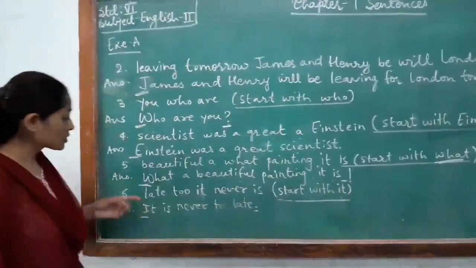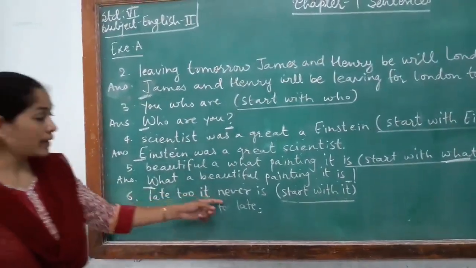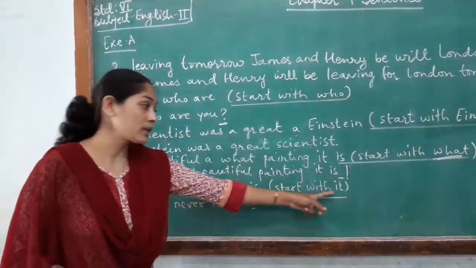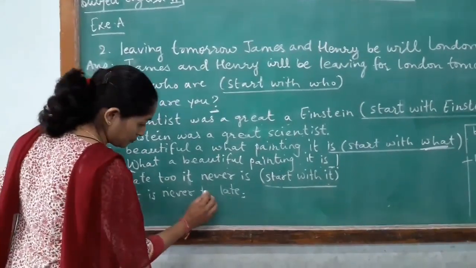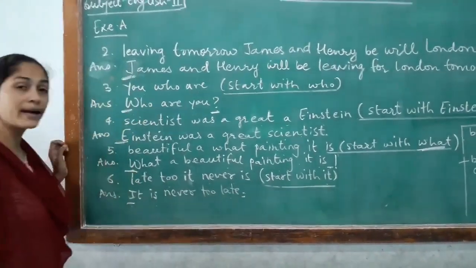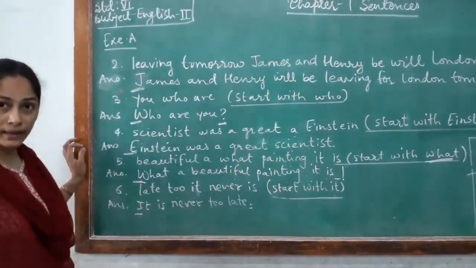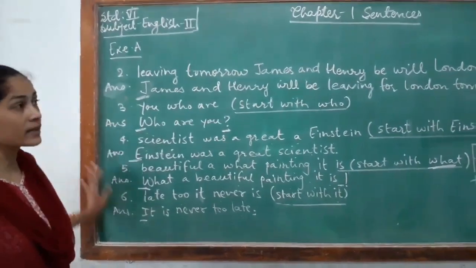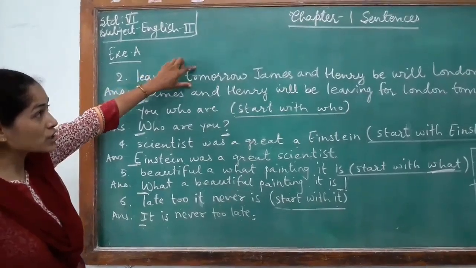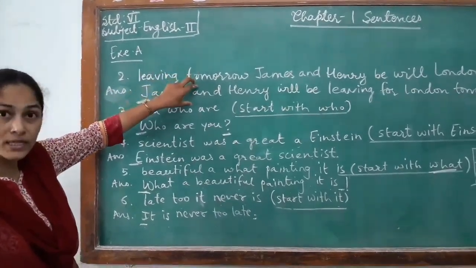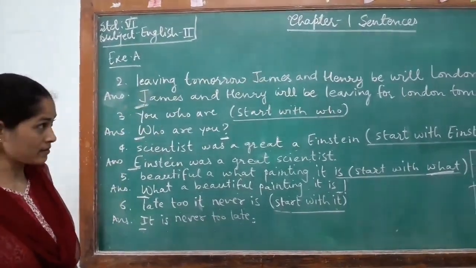Sixth one, late to it never is. Start with it, I will be capital. It is never too late. Put a full stop at the end of the sentence and I has to be capital. Okay, so in this exercise we have arranged the jumbled words and made them a proper sentence which gives us complete sense.